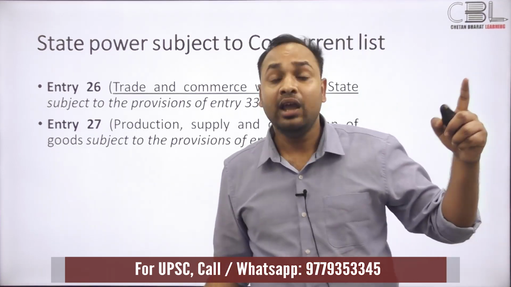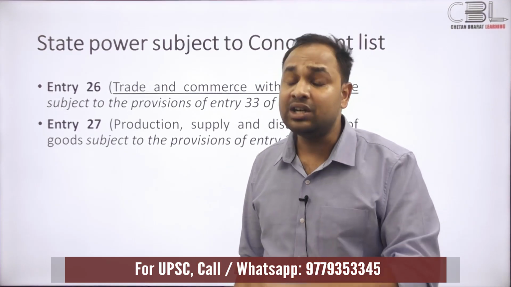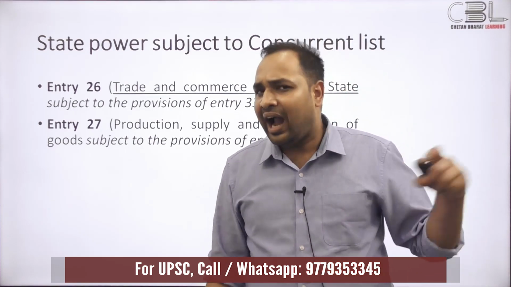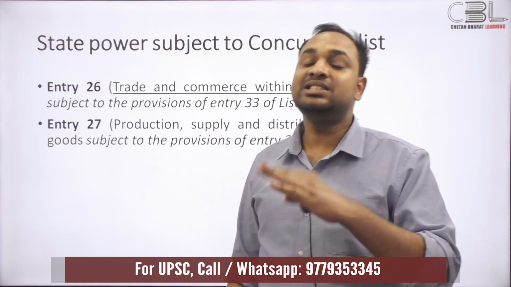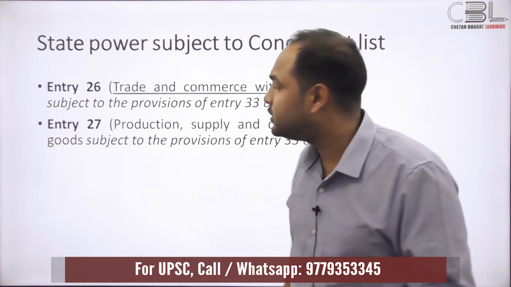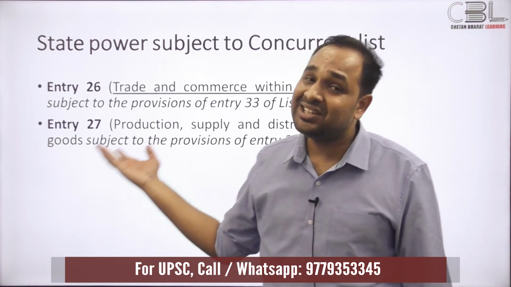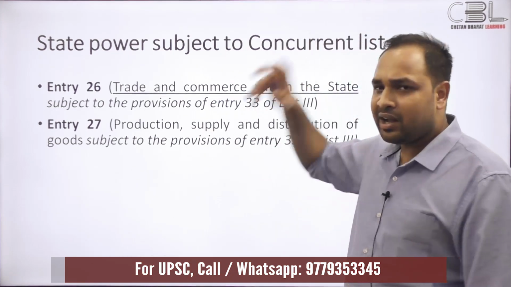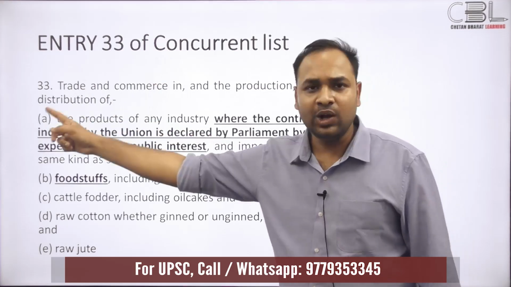What is list 3? The concurrent list, a list on which both the union legislature as well as the state legislature could legislate. And if there is a conflict between the two laws, what would prevail? The union legislature's law would prevail to the extent of the contravention. So it definitely points you to entry 33. You must know what the scheme here is: agriculture is fairly and squarely a state subject, except entry 33 of the concurrent list.